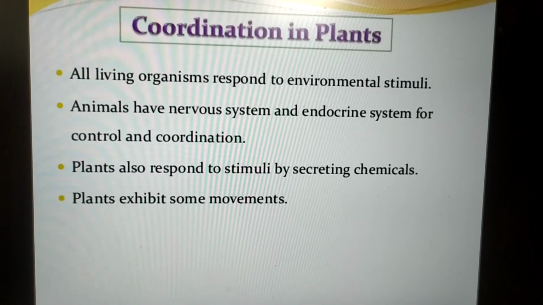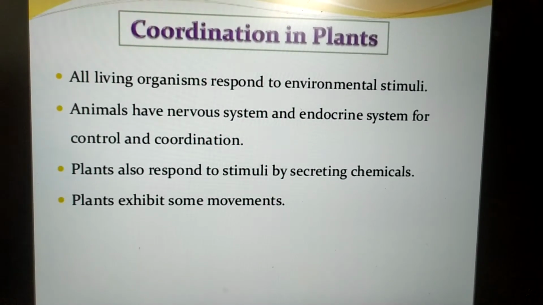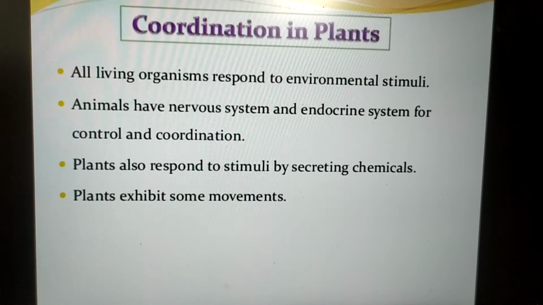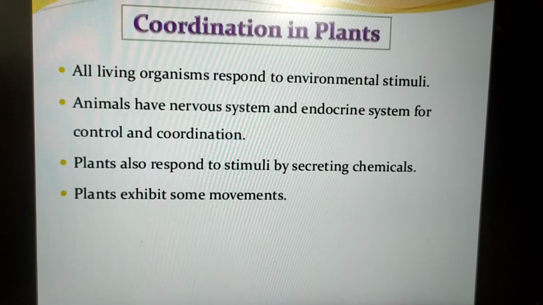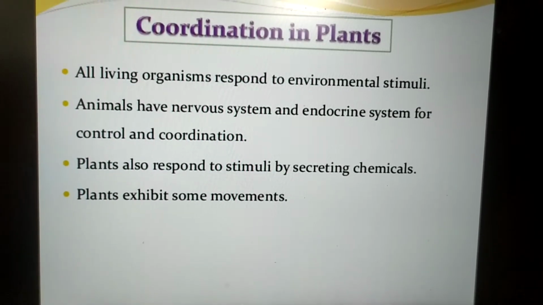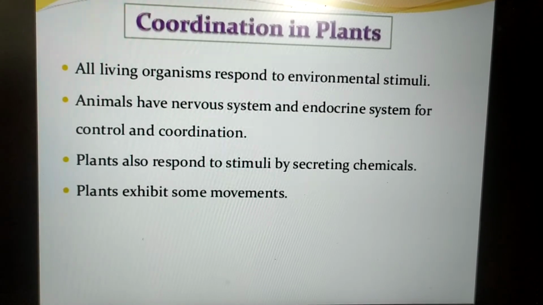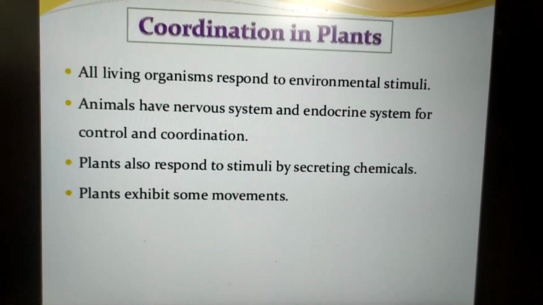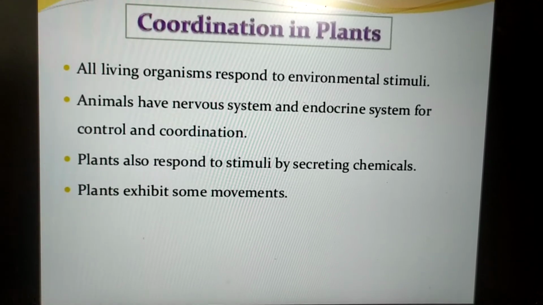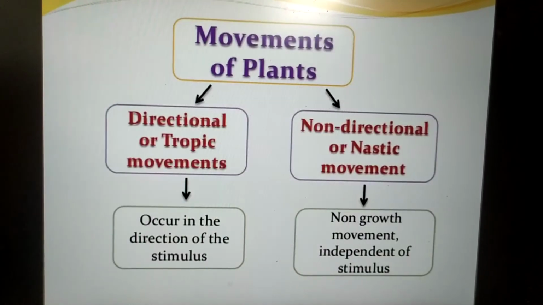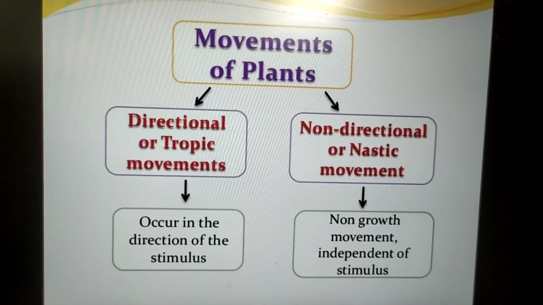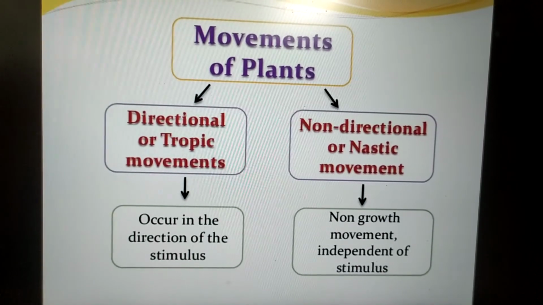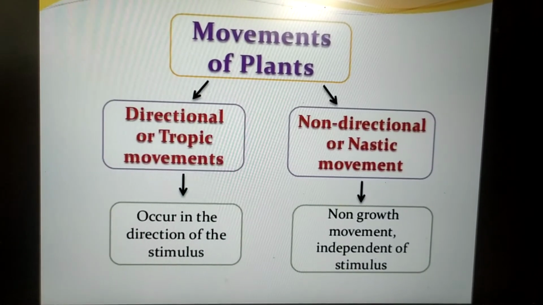All living organisms respond to environmental stimuli. Animals have nervous system and endocrine system for both control and coordination. What do plants do? Plants respond to stimuli by secreting chemicals. Plants also exhibit some kind of movements. So movements in plants are directional or the tropic movements, or non-directional or nastic movements.